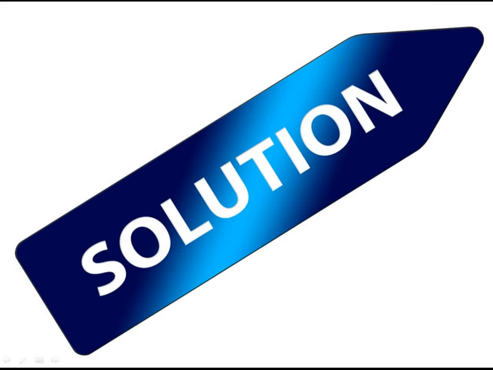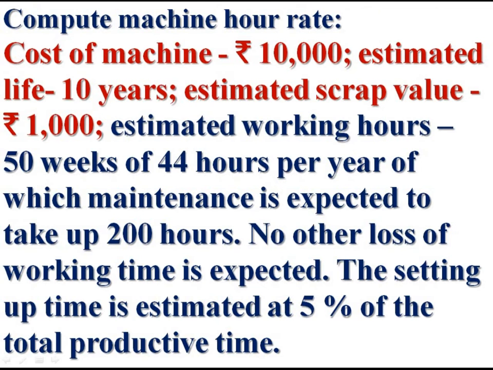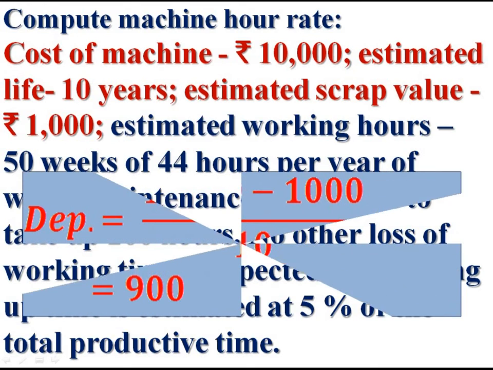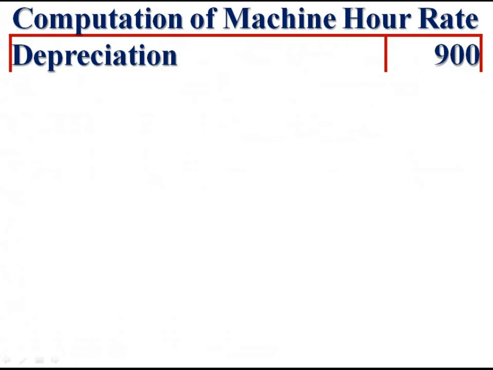We are entering into the solution. Computation of machine hour rate. We are given cost of machine rupees 10,000, estimated life 10 years, and scrap value rupees 1,000. These are given to find out depreciation. Depreciation is equal to cost minus scrap, all divided by life. That is 10,000 minus 1,000, divided by life 10 years. We get rupees 900. Depreciation rupees 900.